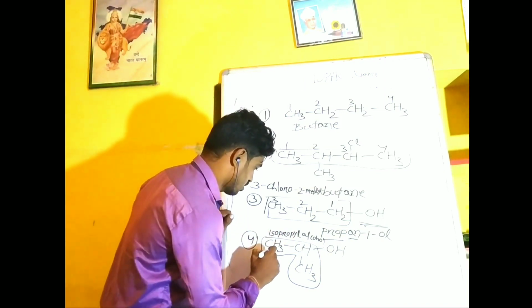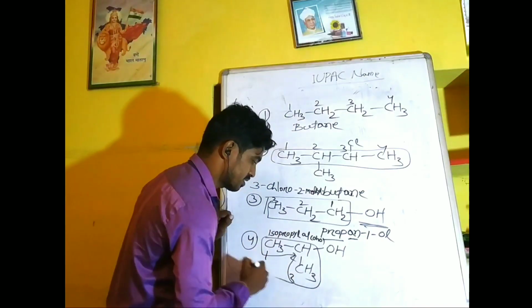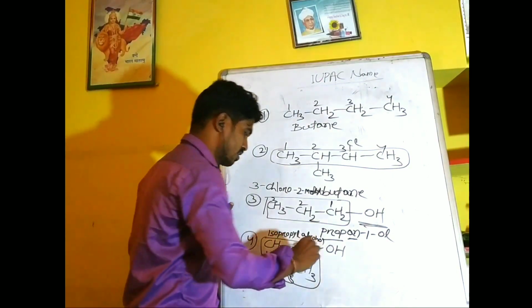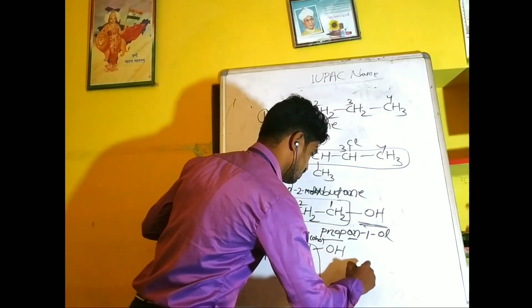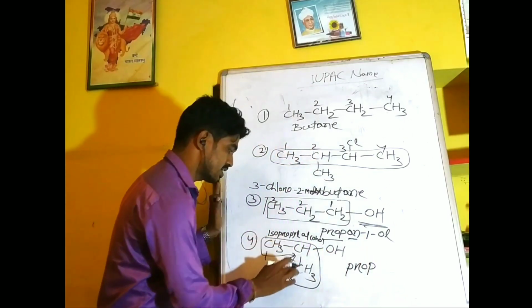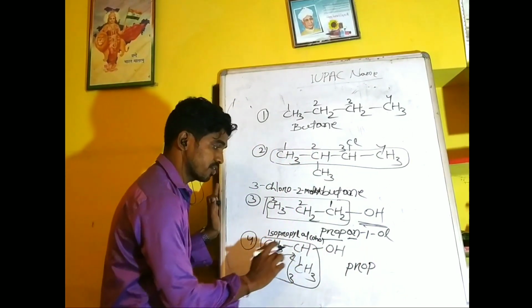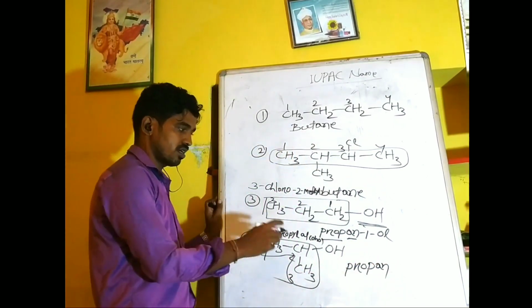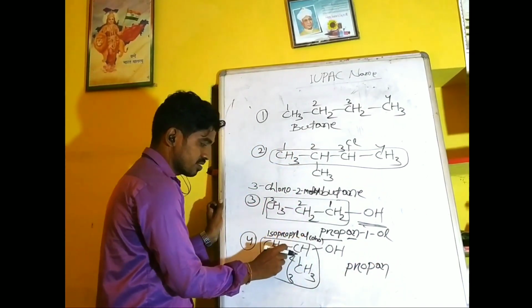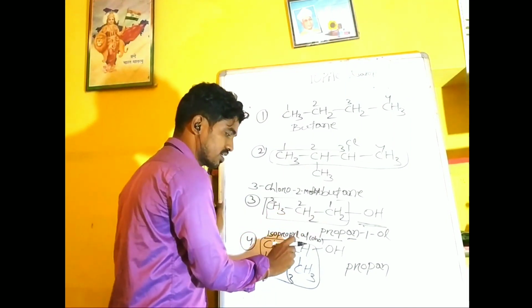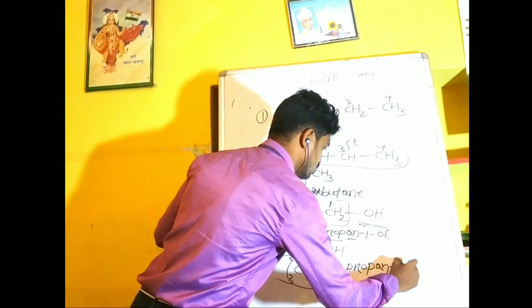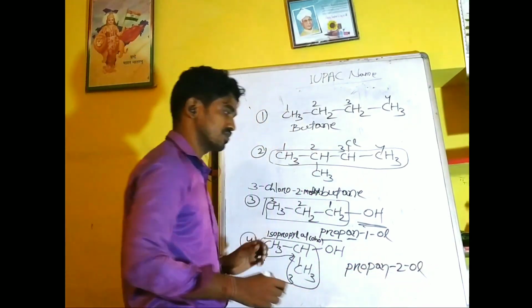So the numbers will be 1, 2 and 3. As the compound contains 3 carbon atoms, the word root must be prop. And as there is a single bond between carbon and carbon, the primary suffix is an. And as the alcohol group is attached at the 2 position, the naming will be 2-ol.